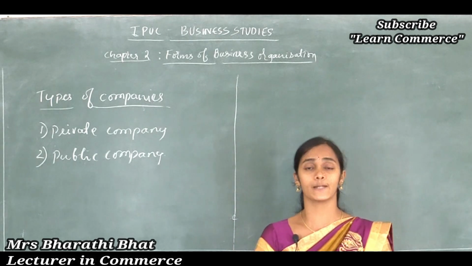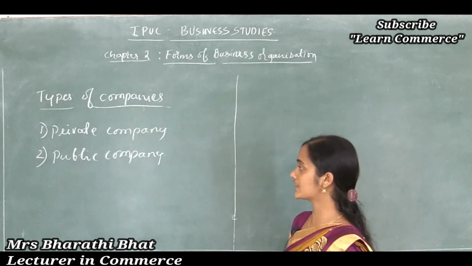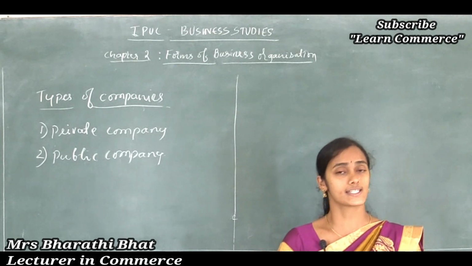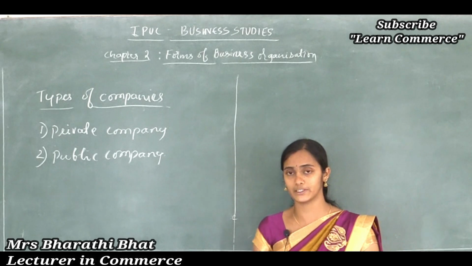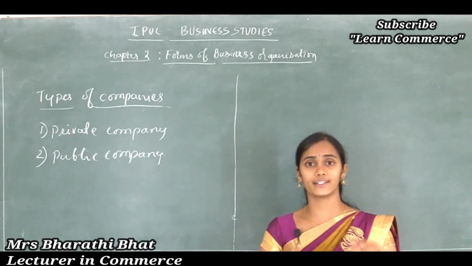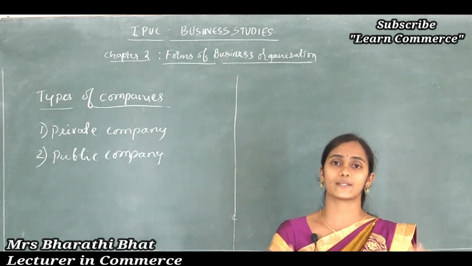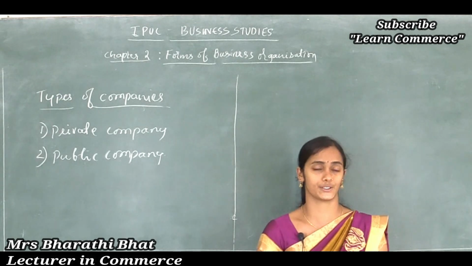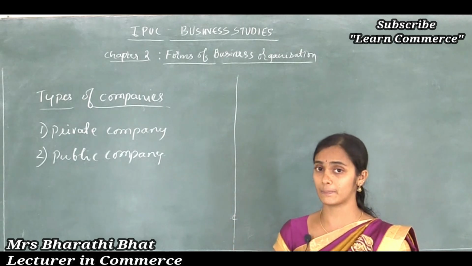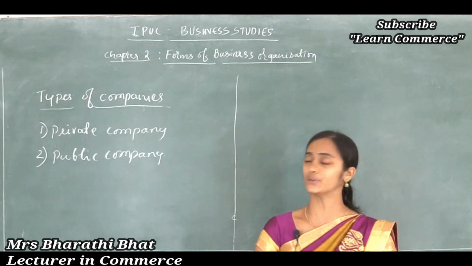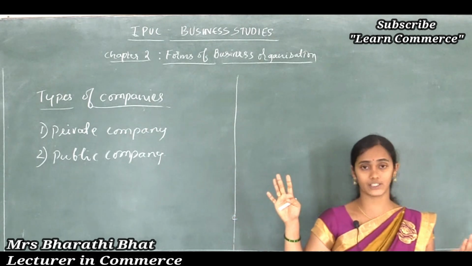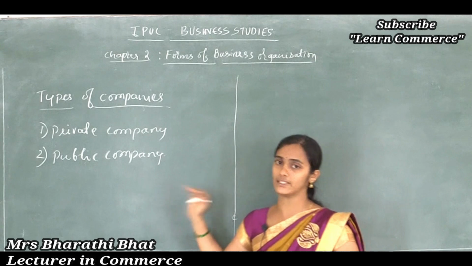And the next one is public companies must have a minimum of 7 members, and for maximum, there is no limit to maximum members. And it invites the general public to subscribe shares or securities or debentures and all. If the company has such features, then it is called a public company.